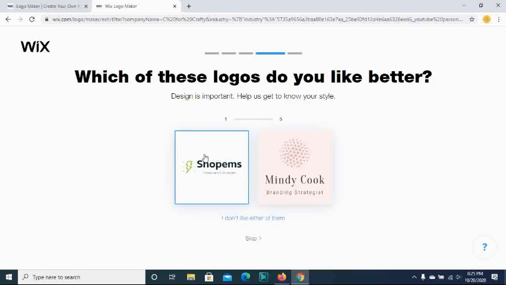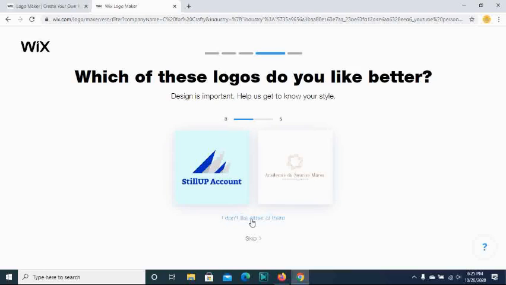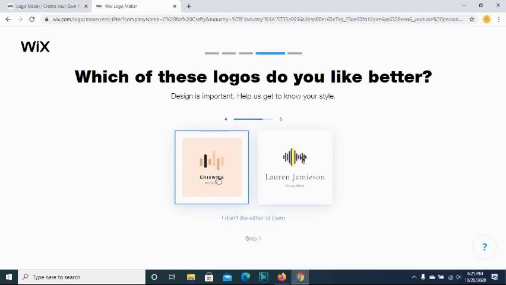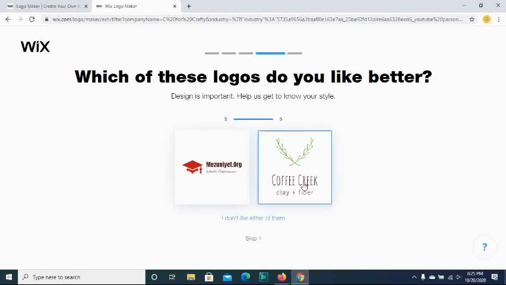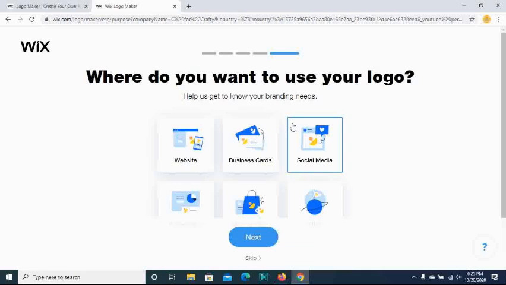Which of these logos do you like better? This one. You can even click I don't like either of them if you want. This one, this one, this one. Okay. Social media. Next.